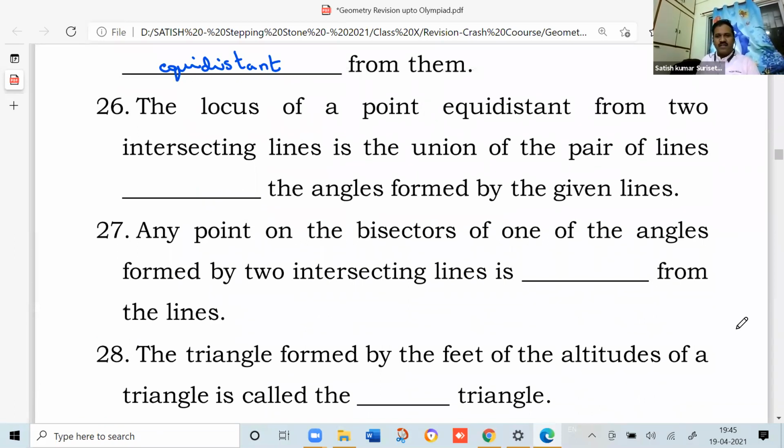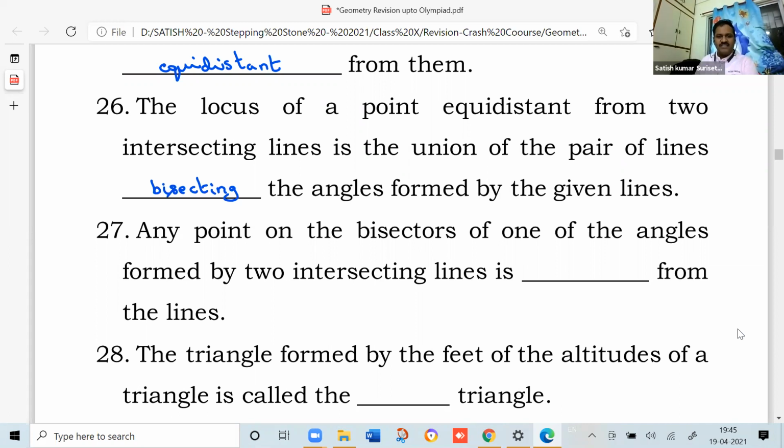The locus of a point equidistant from two intersecting lines is the union of the pair of lines bisecting the angles formed by the given lines. So the locus of a point equidistant from two intersecting lines is the union of the pair of lines bisecting the angles formed by the given lines.